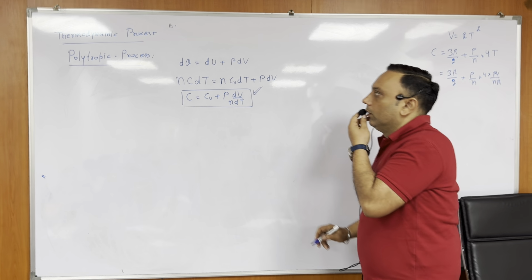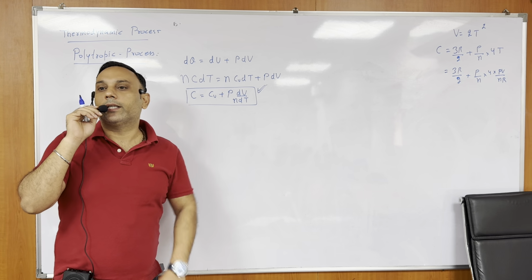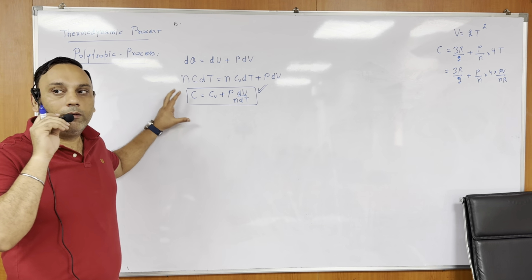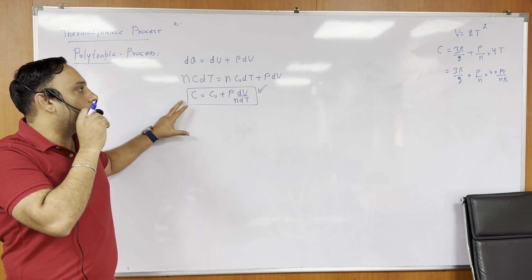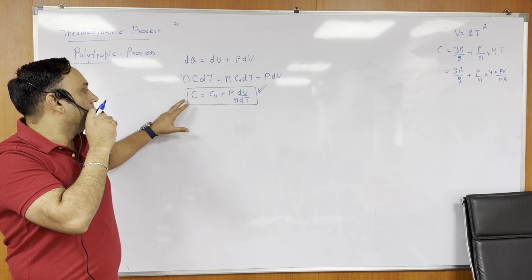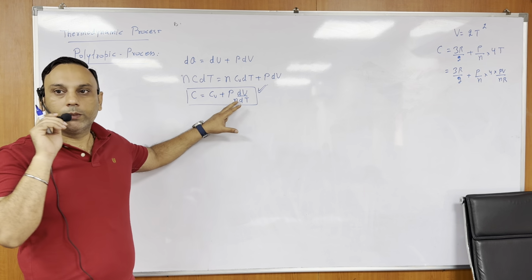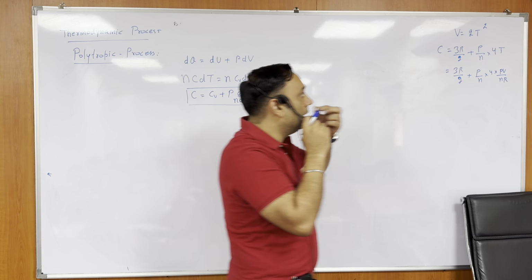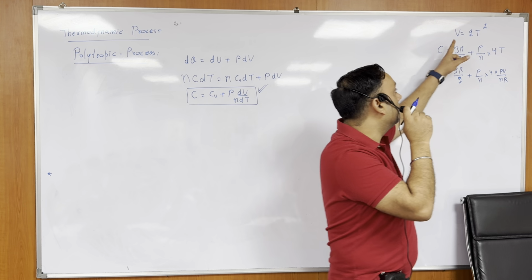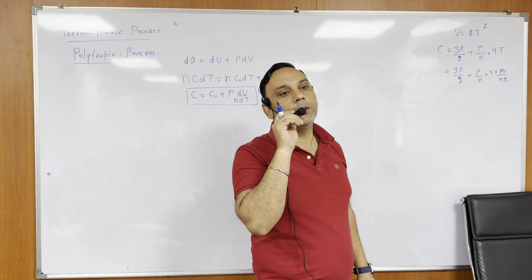Listen, beta. Again I am explaining, since some students came late. First, what I have obtained is a general specific heat formula that we can use for any kind of process. So C is equal to Cv plus P upon N dV by dt. Now I am giving one example: suppose the volume of a gas is changing by the equation V is equal to 2T square. Then what will be the specific heat of the process?